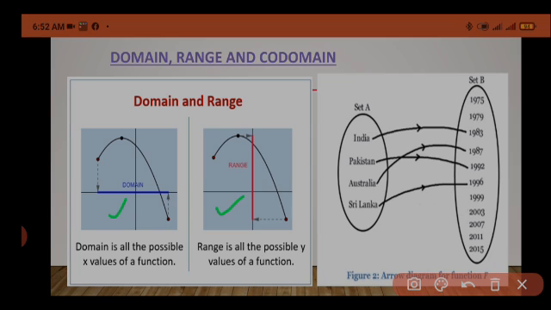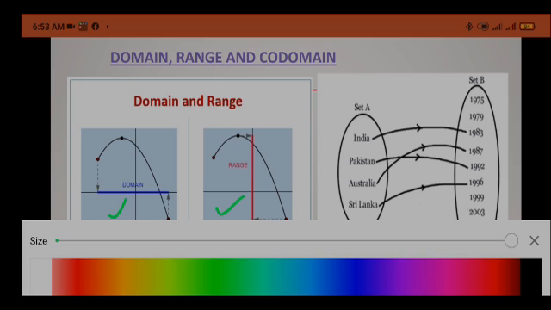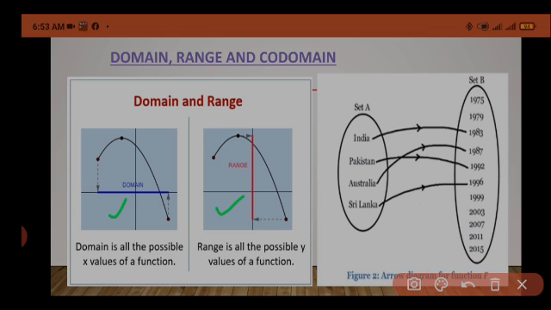So India, Pakistan, Australia and Sri Lanka, this complete set is showing us the domain. 1983, 1987, 1992 and 1996, all these are showing us the range.